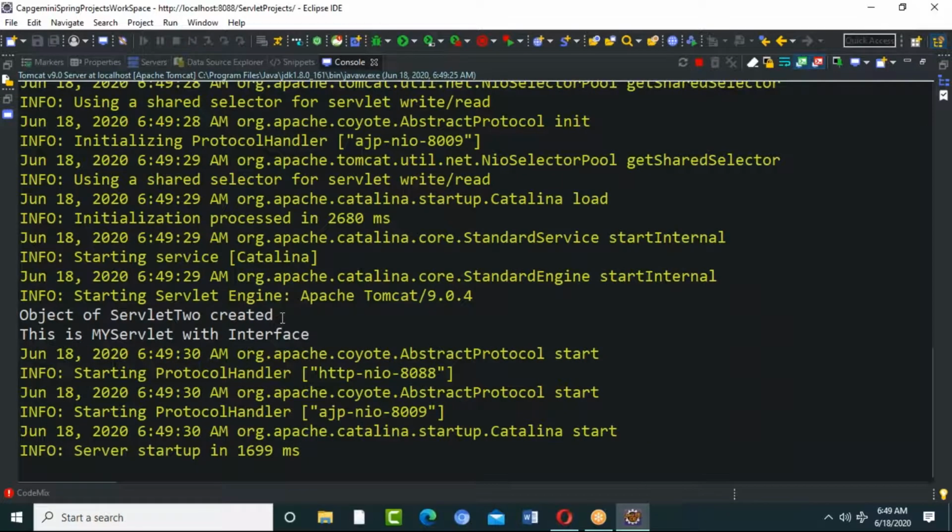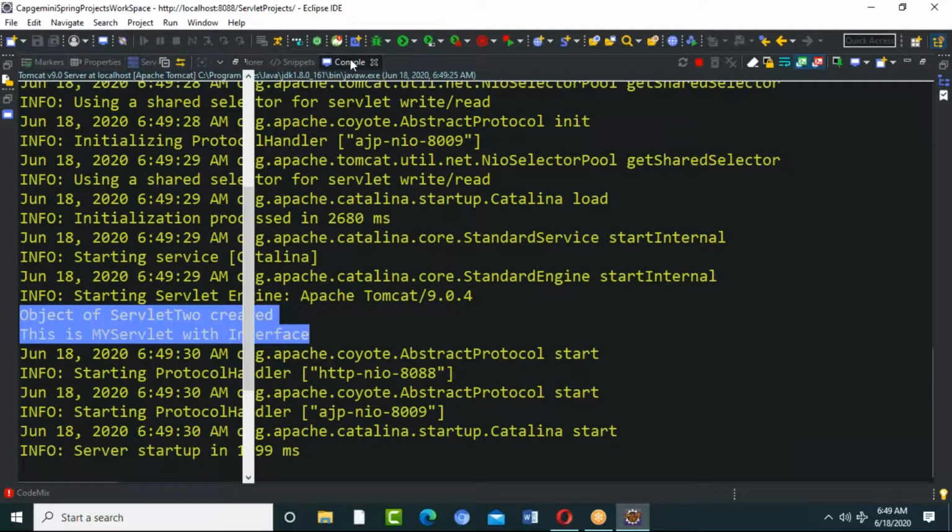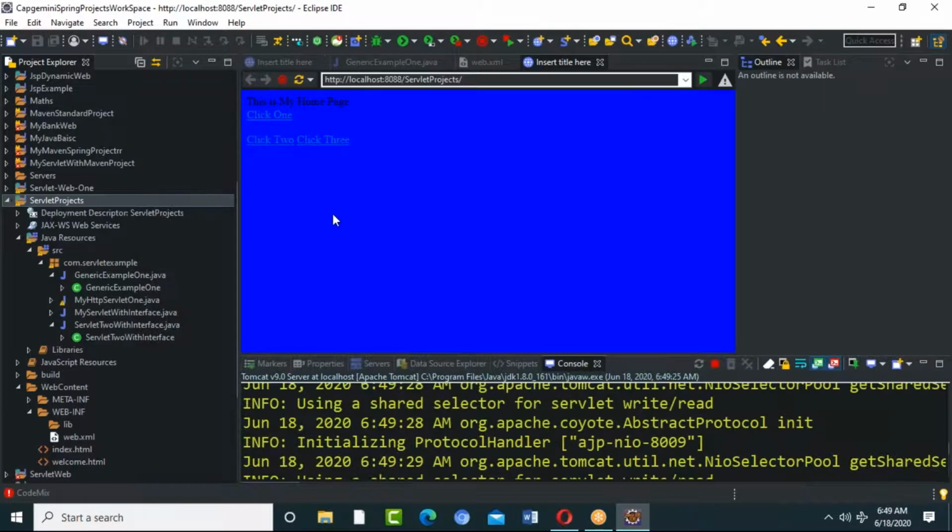Oh yeah, it didn't print the init. This is my servlet with the interface. Makes sense? That is what load on startup is about. That means that the objects are available, just that the servlet is not running.